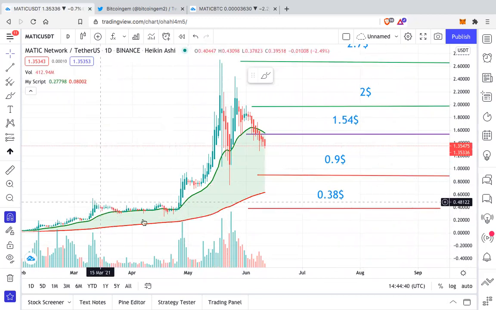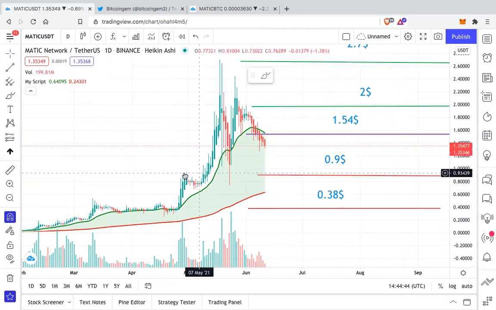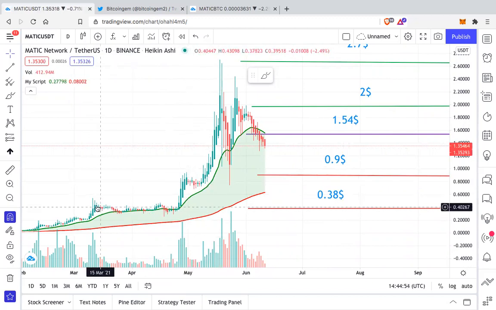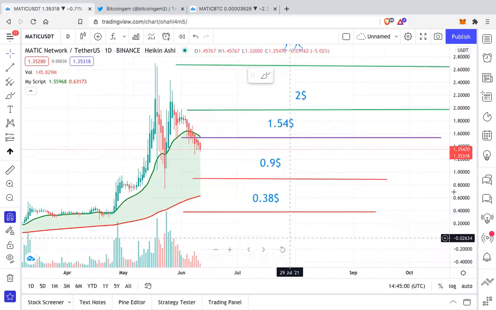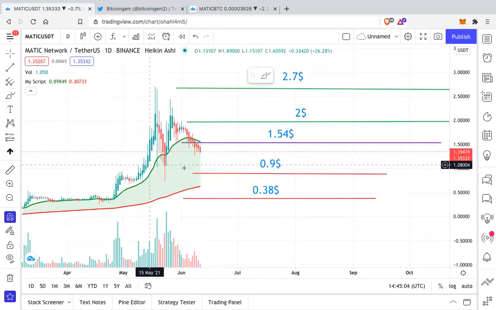So there is no strong support even at $0.9. There is only some support over here between 0.6 to 0.9, but that was also not some major support. It was only for a week. This was for almost a month, $0.38. So there is not such strong support anywhere in this area.